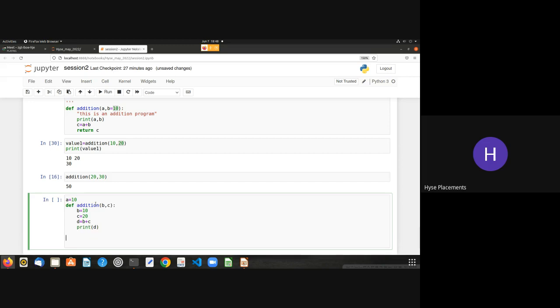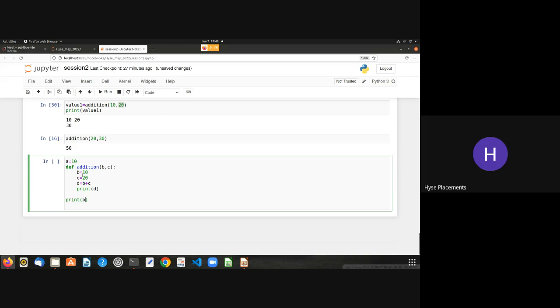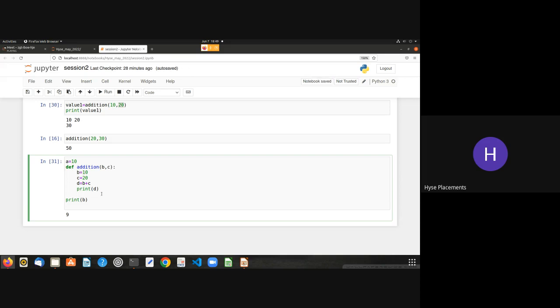So what happens if I print b outside this function? b is declared inside the function. What if I want to print the variable b outside the function? Let us see. a equals 10 and b equals 10.